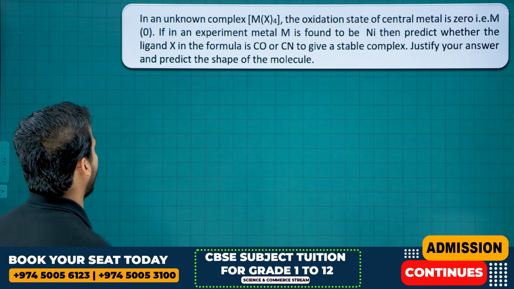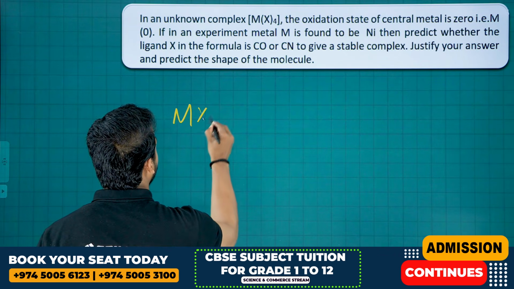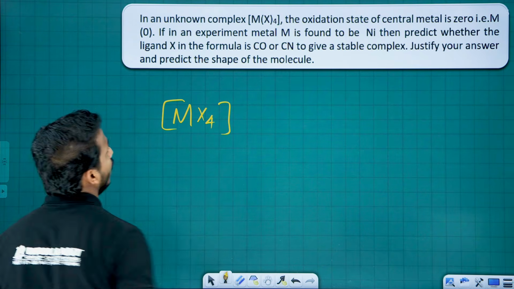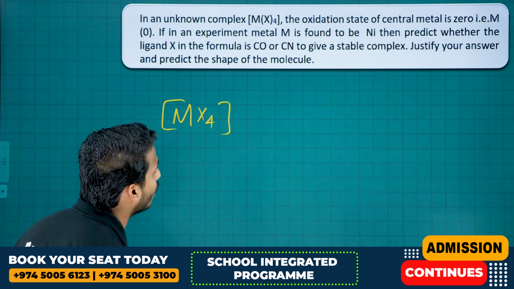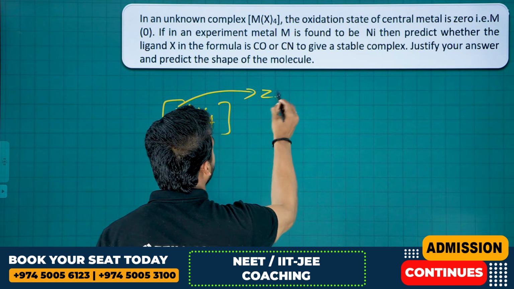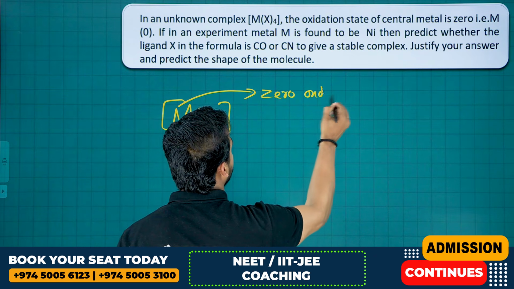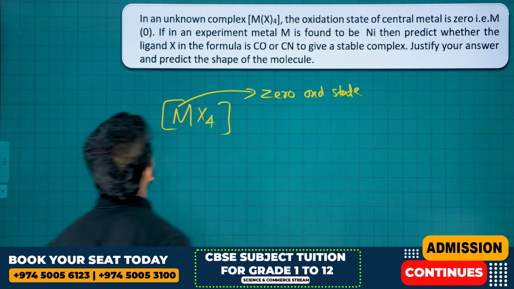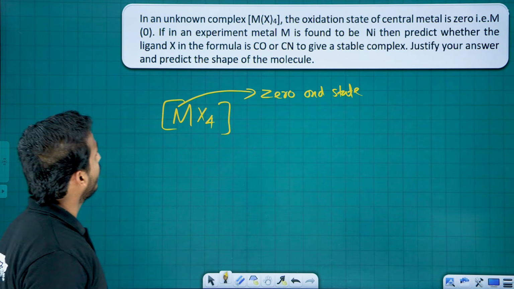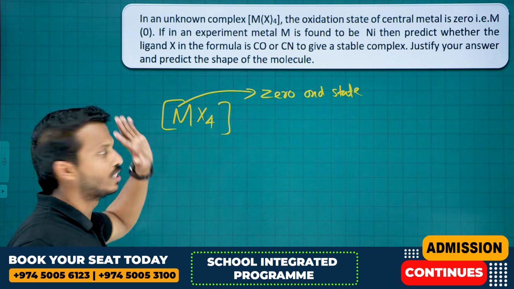In an unknown complex MX4, the oxidation state of the central metal is 0. So this ligand should be neutral, right?